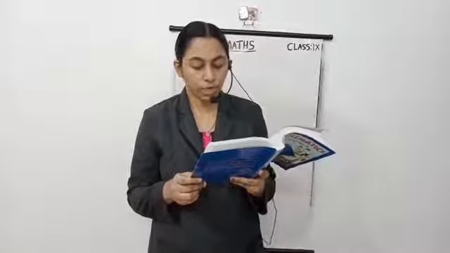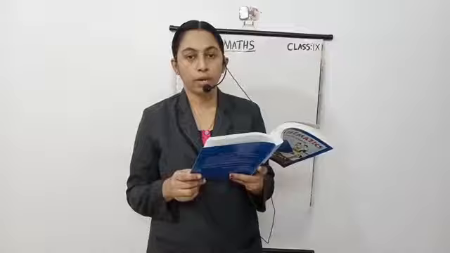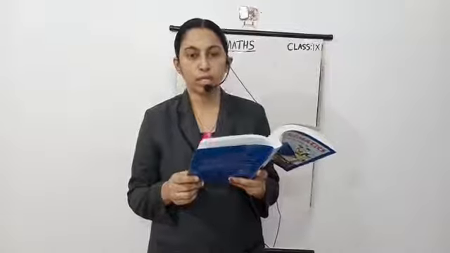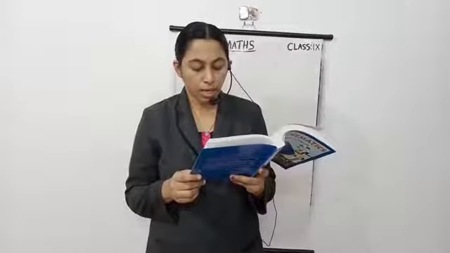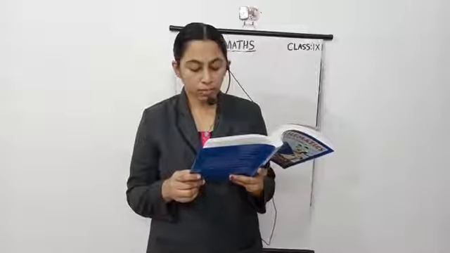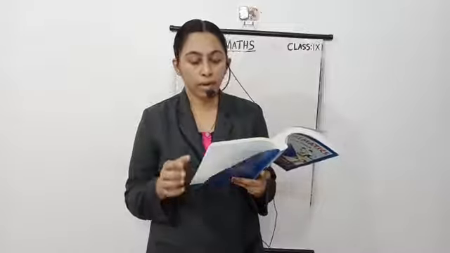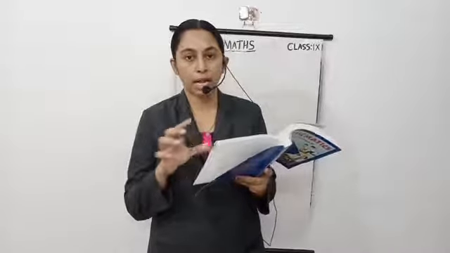Now question number 4. The heights of 50 students, measured to the nearest centimeter, have been found to be as follows. So the heights of 50 students in centimeters are given. First, represent the data given above by a grouped frequency distribution table, taking the class intervals as 160 to 165, 165 to 170, etc. So here also, in each question, class intervals are given.